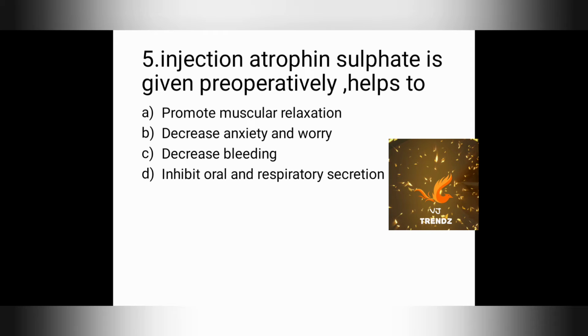About injection atropine sulphate, it is an anticholinergic, antispasmodic drug. It treats bradycardia and restores the normal heart rate while treating a cardiac arrest patient. This drug can be given before general anesthesia to reduce the oral secretions, and it acts as an antidote for insecticide poisoning. These are all the uses of injection atropine sulphate.